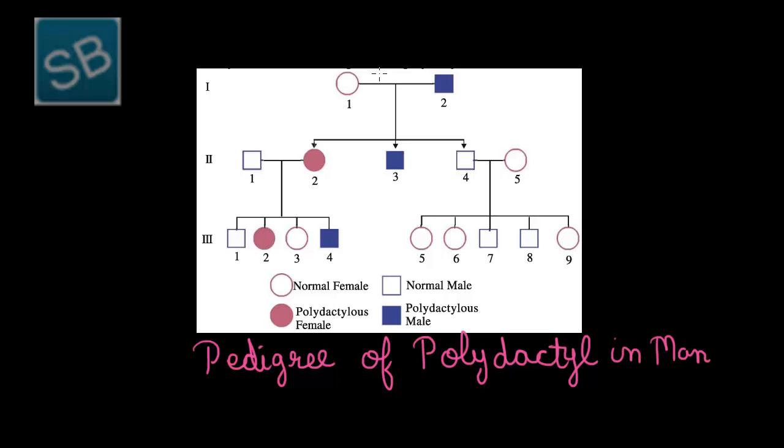So, here the cross between the normal female and polydactylous male depicts the marriage between the two, which results in the offspring, that is the second generation. Further, the cross of the offspring results in the third generation. Thus, on this basis we can conclude that a polydactyl offspring, whether male or female, appears only in the condition where in the parent generation only one polydactylous male is present.